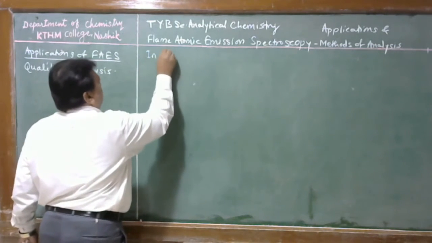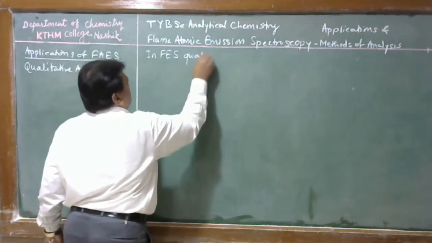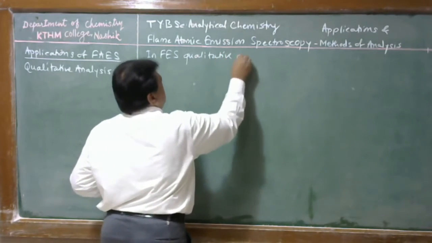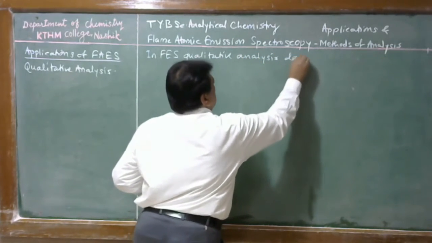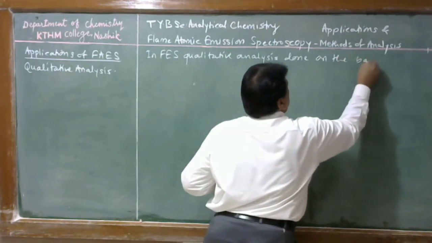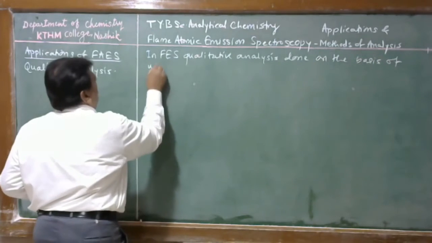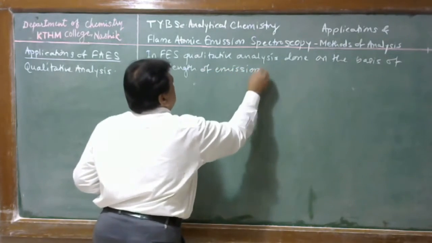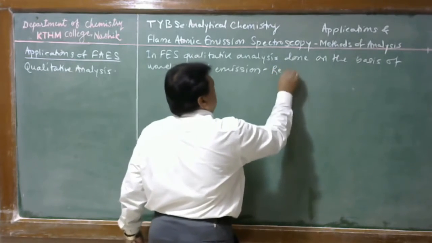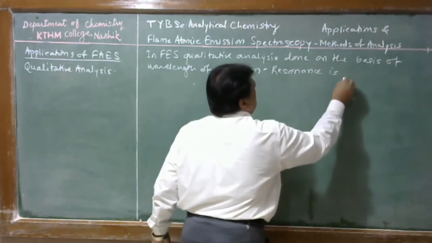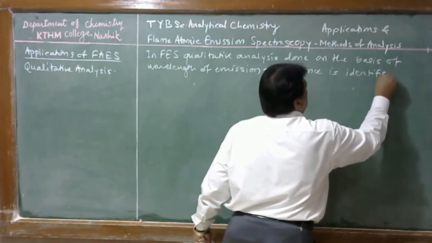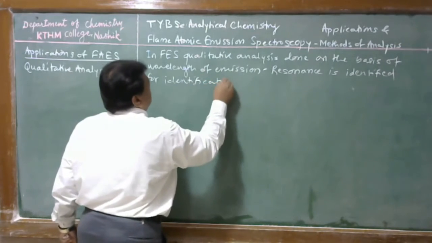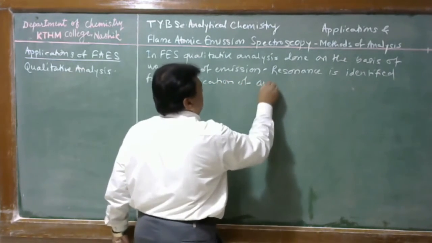In flame emission spectroscopy, qualitative analysis is done on the basis of the wavelength of emission, specifically the resonance line is identified for identification of the analyte metal in the flame.